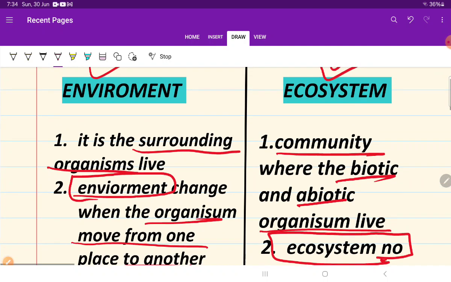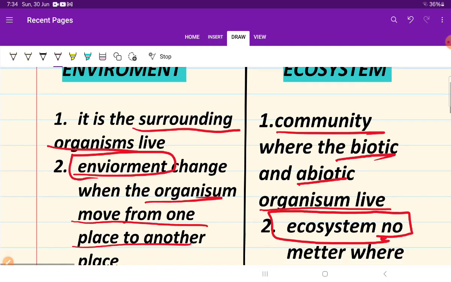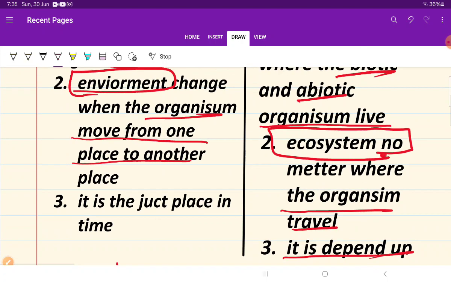First of all, environment. It is the surrounding where organisms live. That means where we are living is called the environment. We are living with air, atmosphere, temperature, and water, and that is called the environment. We are living over here with insects and all other living organisms. Now, the environment changes when we change our place. For example, here I am in India, the environment is different, and if we go to America, then the environment will change. Okay, so that is the difference.